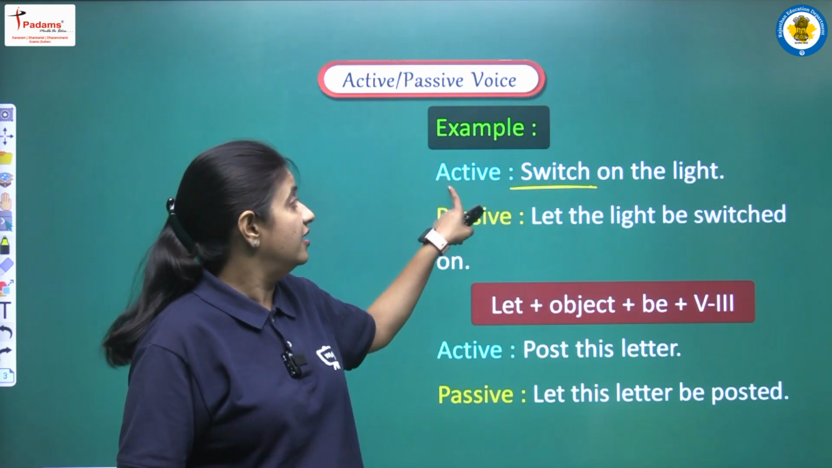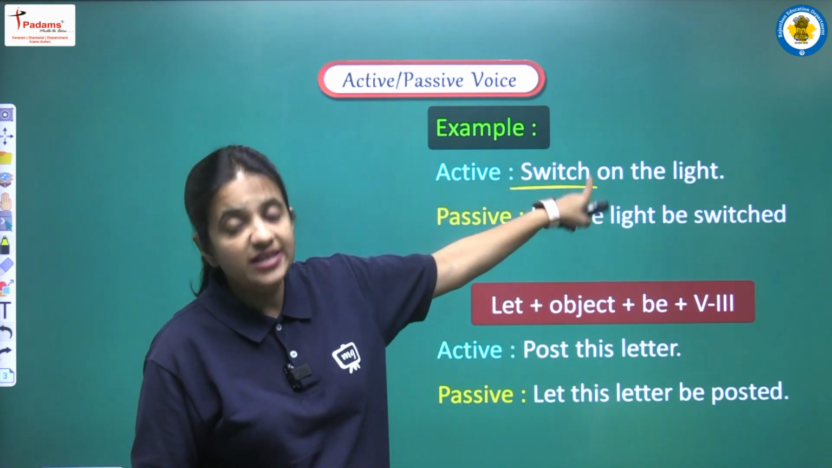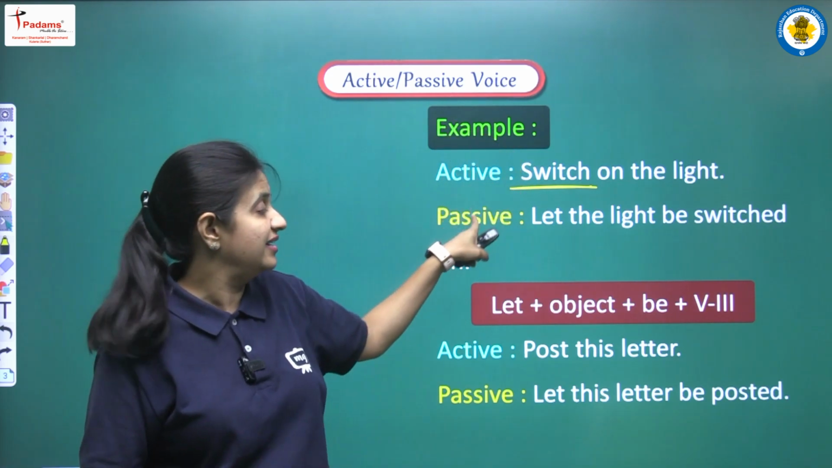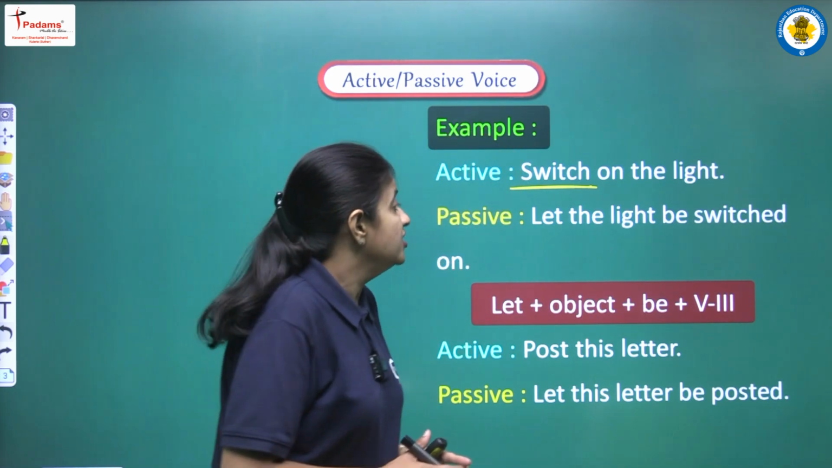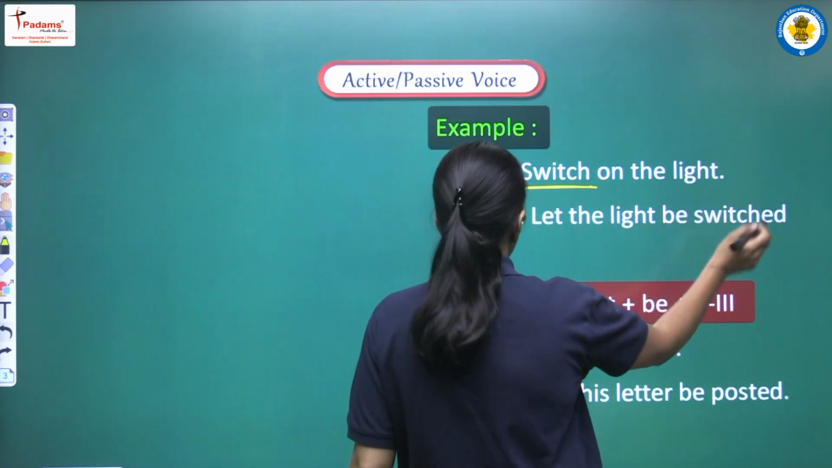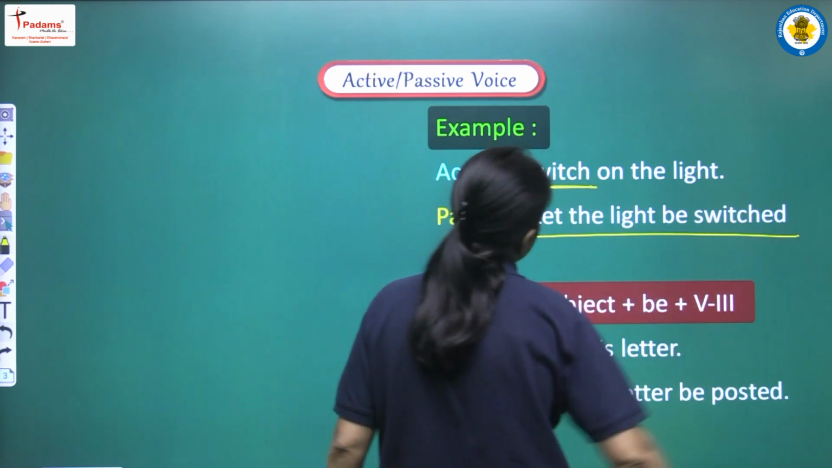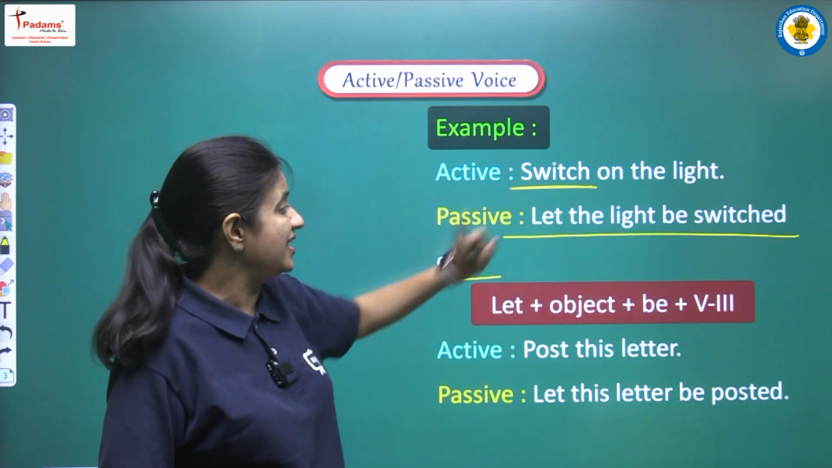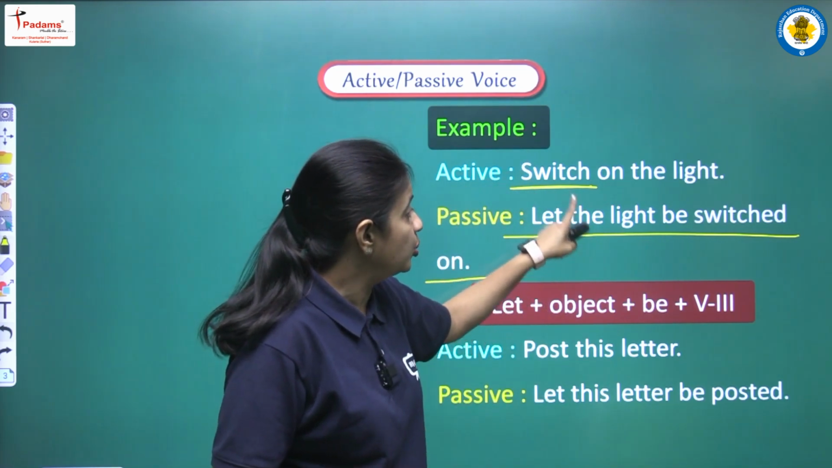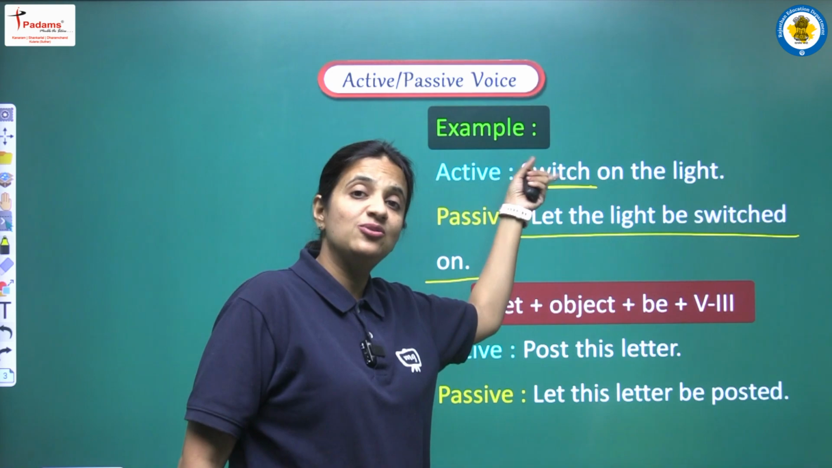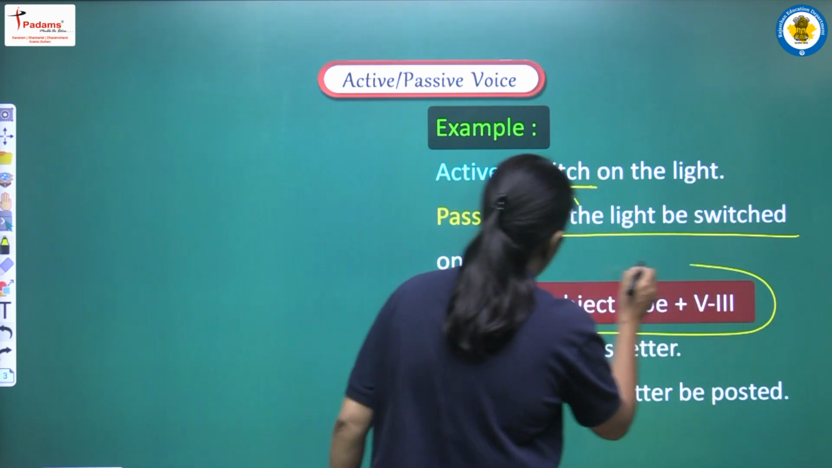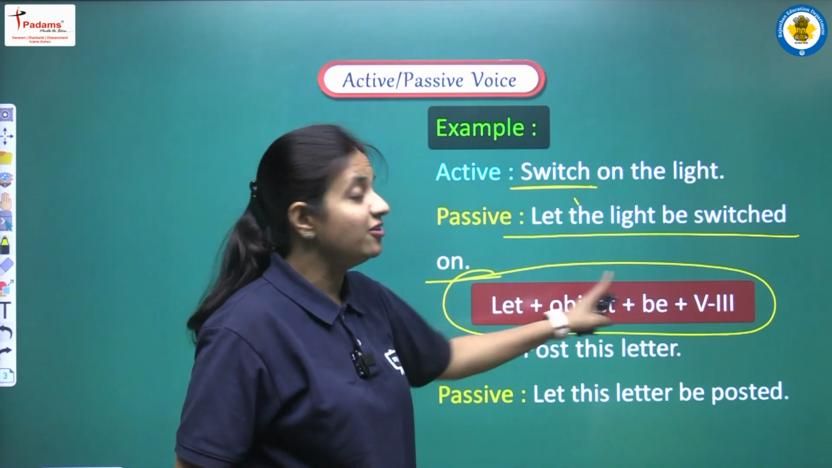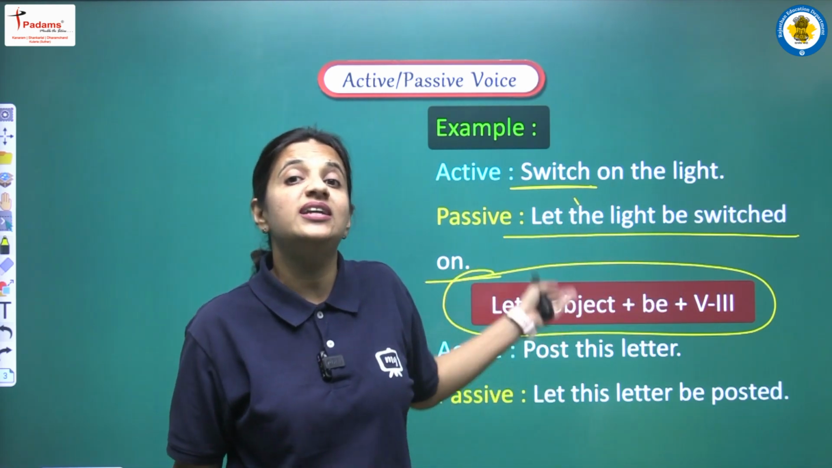And this is written using active voice, and now we have to convert this sentence into passive voice. So let's see how we will write. Let the light be switched on. So this is the passive voice of this sentence. So how can we convert such an imperative sentence into passive voice? For that we have to apply this rule. For that we have to follow this particular structure.